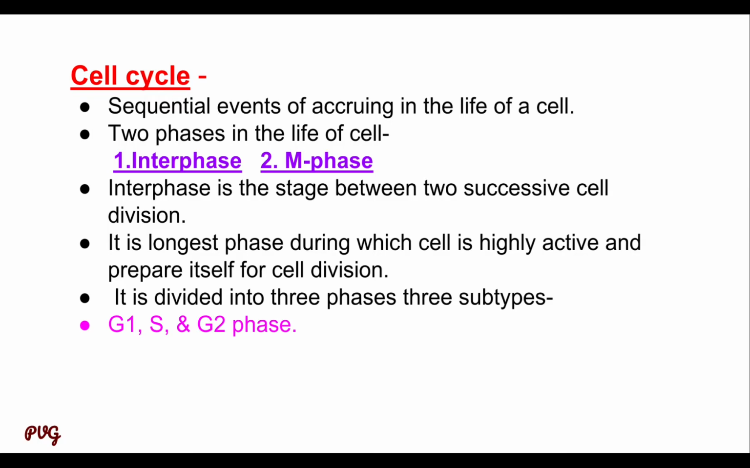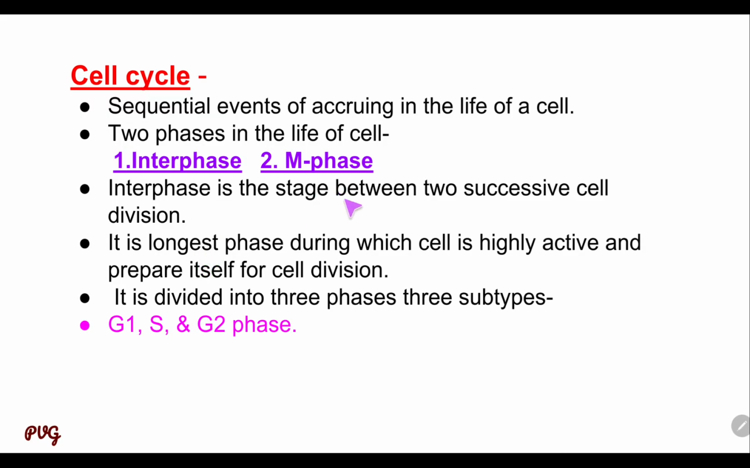First, we study the cell cycle. The cell cycle is nothing but the events occurring during the life of a cell. It consists of two phases. First one is the interphase, second one is the M phase. Interphase is the stage between two successive cell divisions.